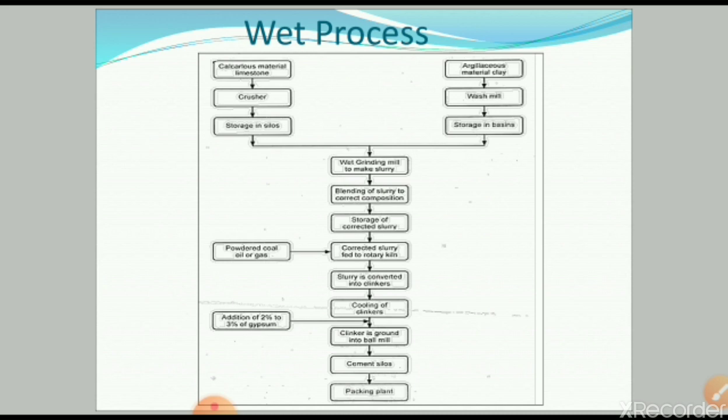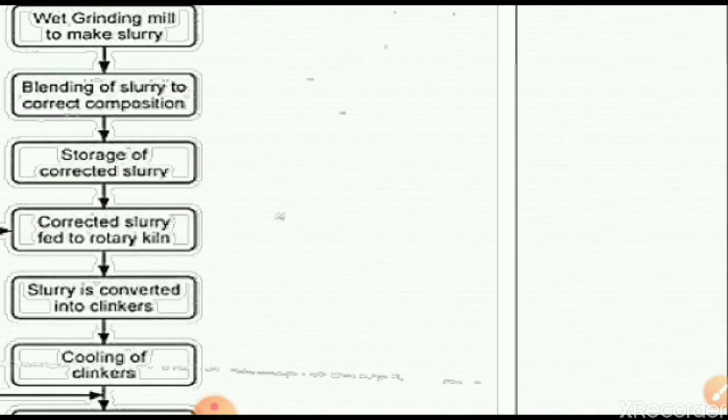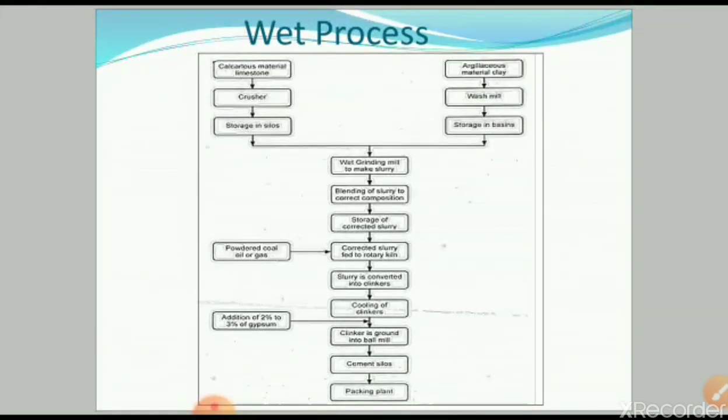After that, these pellets are transferred from drying zone to burning zone, and these pellets are converted into small clinkers. After formation of the clinker, these clinkers are fed into the cooling basins, where these clinkers are cooled down, and after cooling, these clinkers are fed again into the grinding mill, along with 2 to 3% of gypsum, and finally these clinkers and gypsum are finely ground, and after that finally the product, that is cement, is produced.